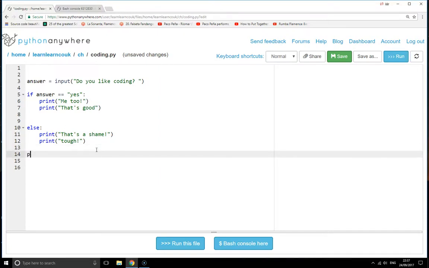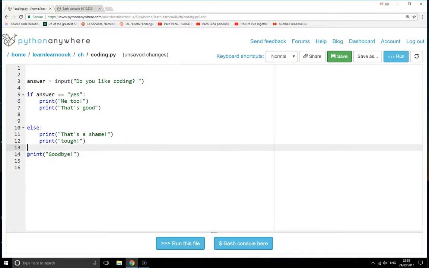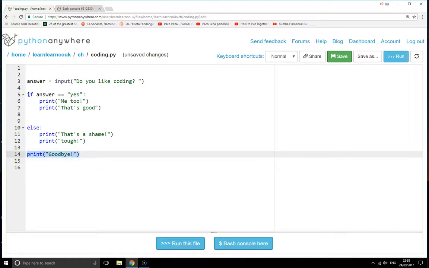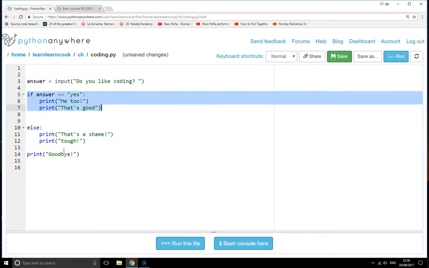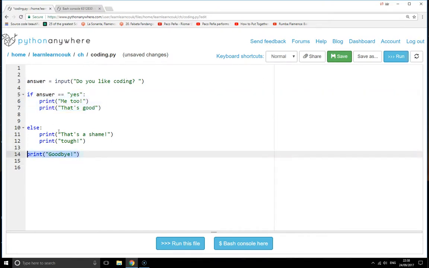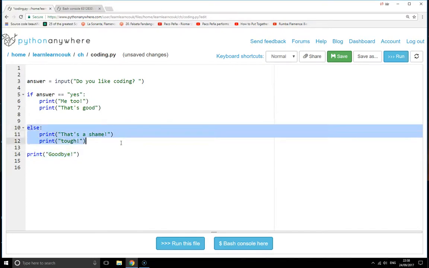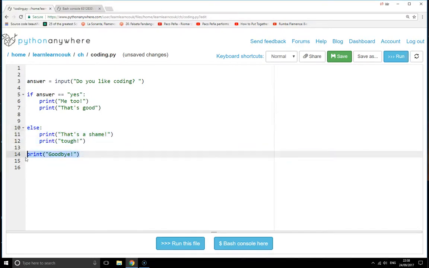And then you can jump out of that condition, out of those branches, by returning to the level of indentation you had before, or getting rid of the indentation. So if you type yes, it'll do these 2 lines of code, skip the else, and then do this one. Or if they type no, or anything else, then it will do those lines of code and then that one. Let's just see if that works. Save.